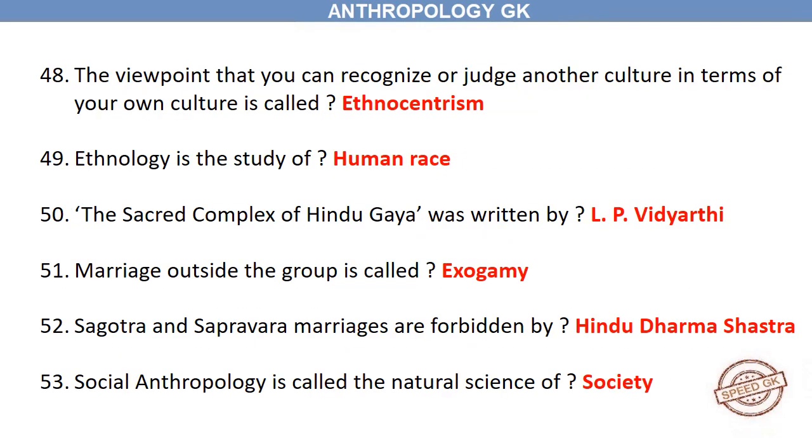The viewpoint that you can recognize or judge another culture in terms of your own culture is called ethnocentrism. Ethnology is the study of human races. The Sacred Complex of Hindu Gaya was written by L.P. Vidyarthi. Marriage outside the group is called exogamy. Sagotra and Sapravara marriages are forbidden by the Hindu Dharma Shastra. Social anthropology is called the natural science of society.